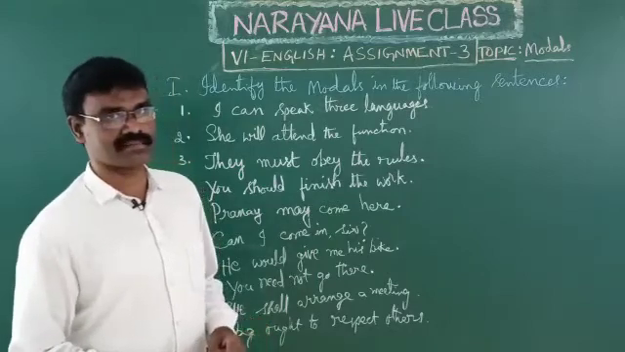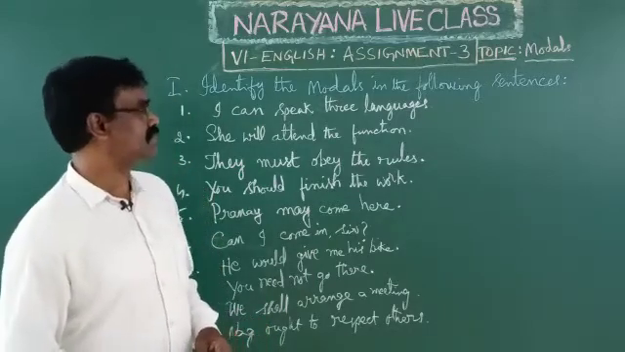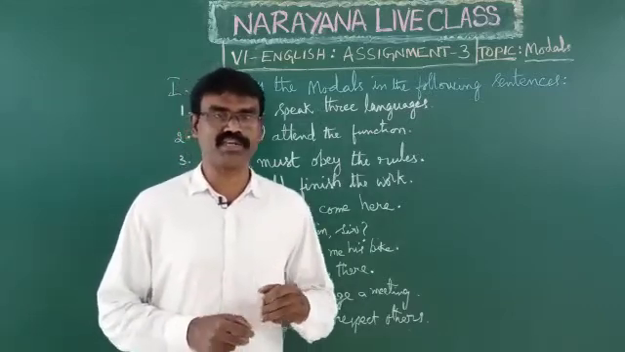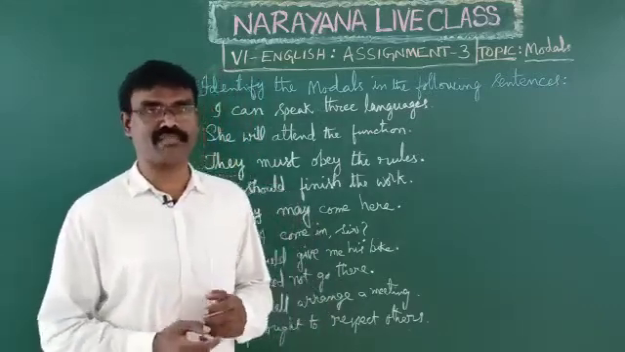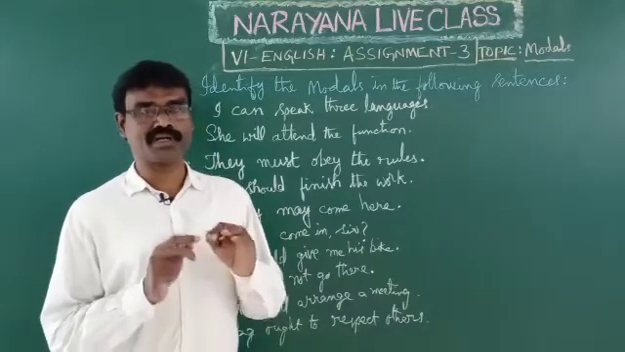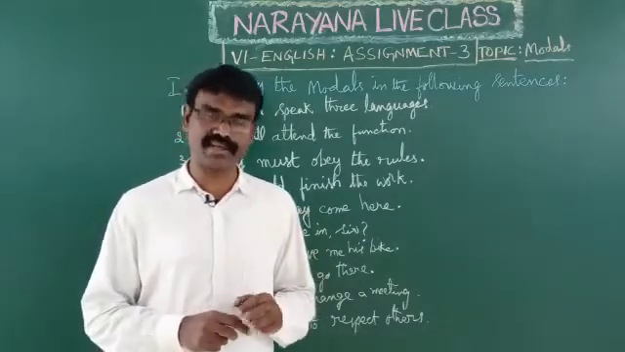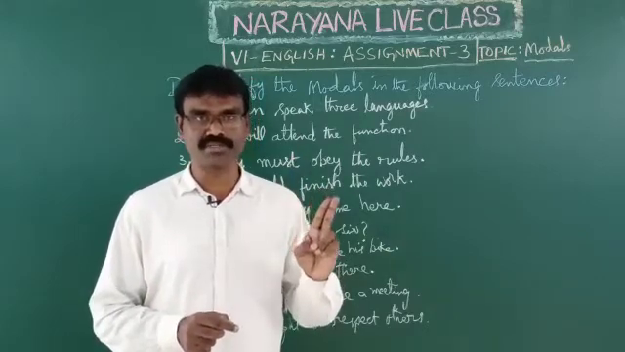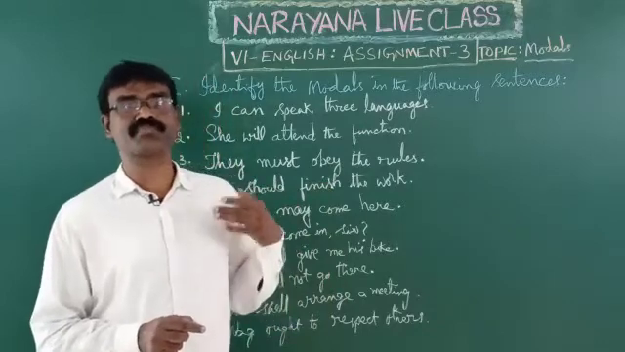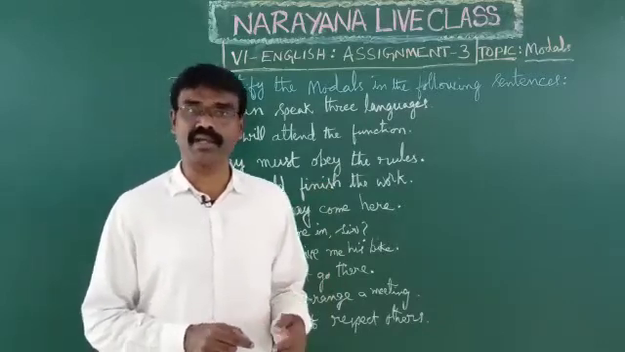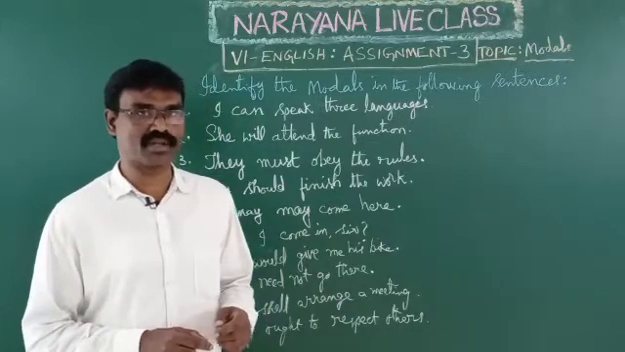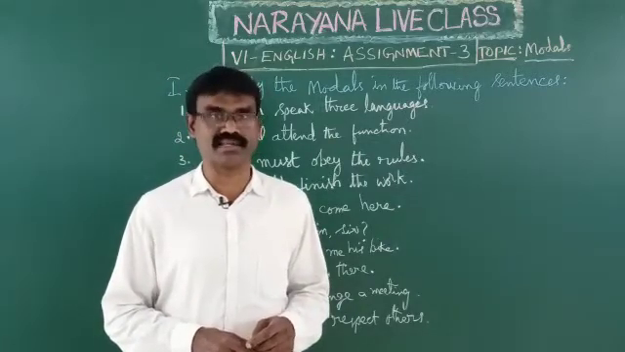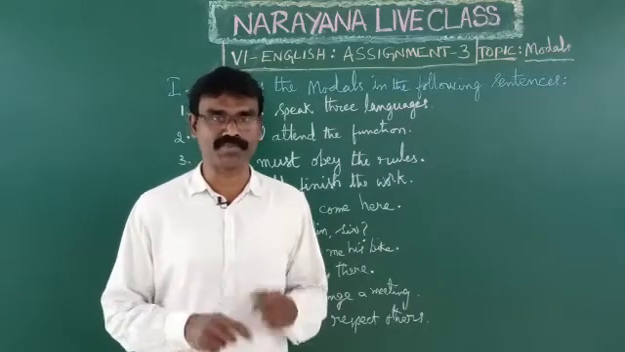Assignment 3, key of 6th class. The topic is modals. Modals means modal auxiliaries. We know very well auxiliaries have another name, helping verbs. There are 24 auxiliaries, and these 24 auxiliaries are divided into two types, primary auxiliaries and modal auxiliaries. Primary auxiliaries are 11, modal auxiliaries are 13 in number. So total 24 auxiliaries, 24 helping verbs.